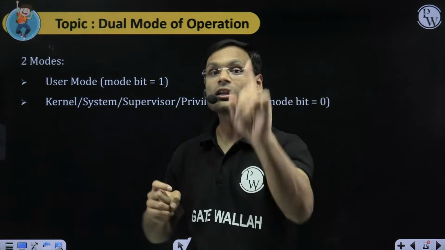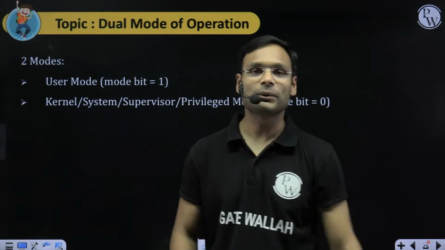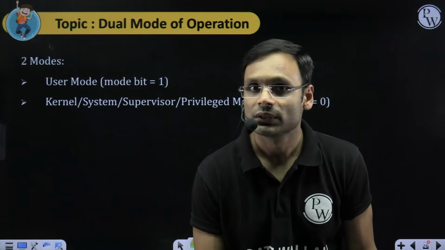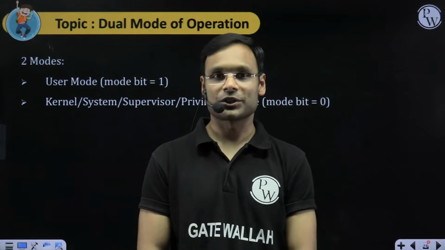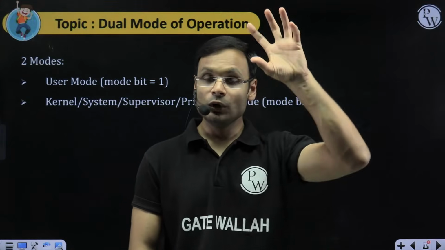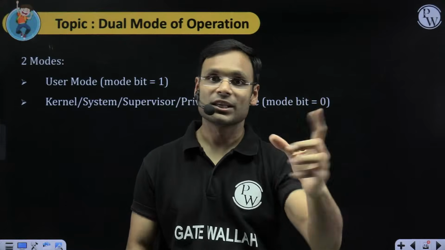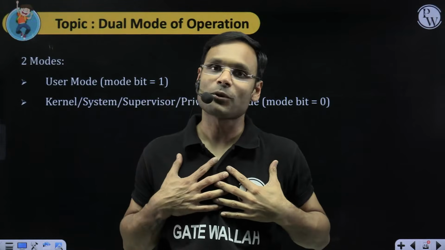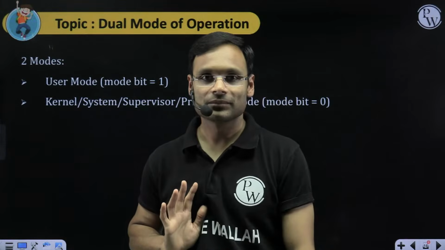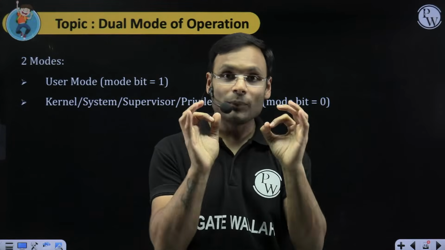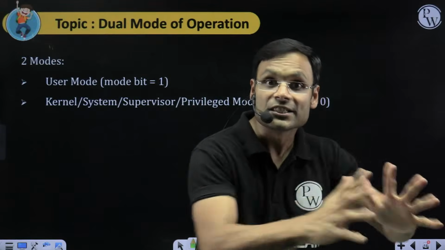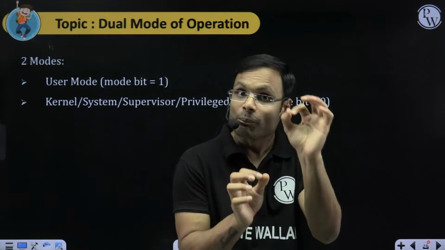You are not allowed to even touch that key and drawer. So opening that drawer is a privileged operation. Who can do that? Only your parents. You are a user process, and your parent is the operating system. So there are so many such privileged operations, very highly sensitive operations, which only the operating system can do.